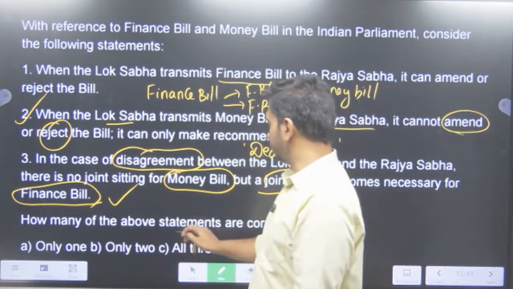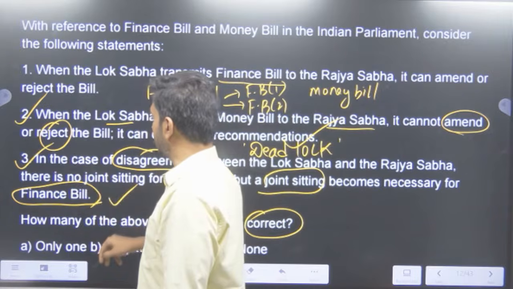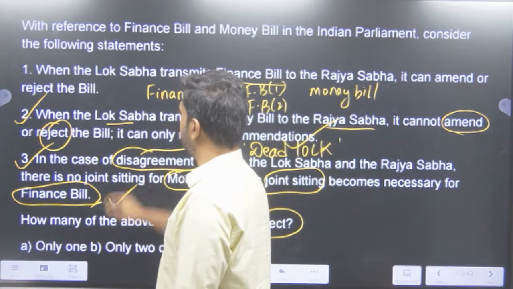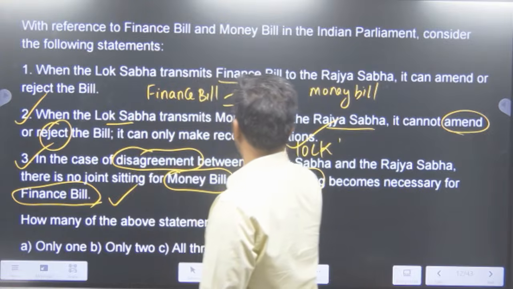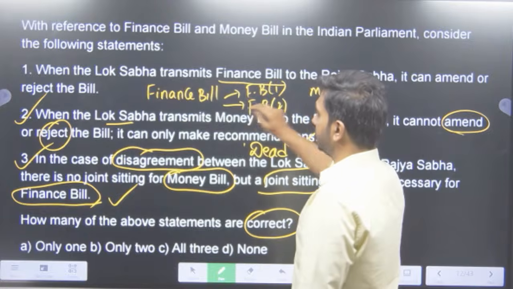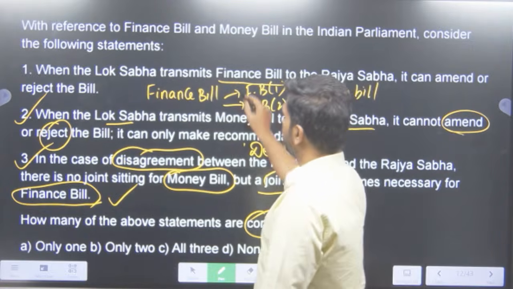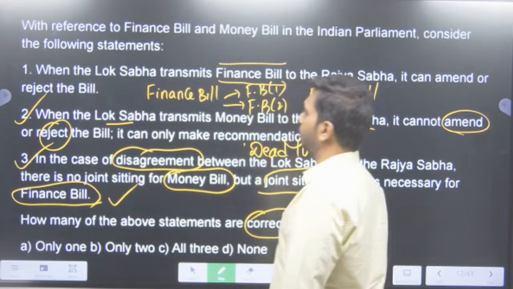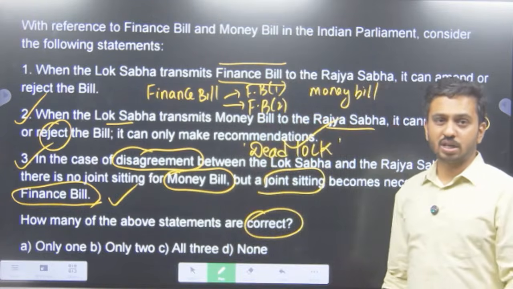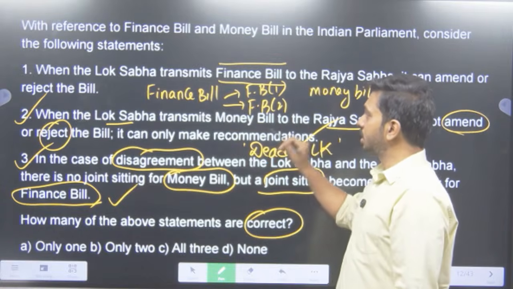Then how many of the above statements are correct? So 3 is definitely correct, 2 is definitely correct. When the Lok Sabha transmits a finance bill to the Rajya Sabha, it can amend or reject the bill. Yes, it can amend, it can also reject the bill if it's a finance bill. But if you go with a very strict knowledge, finance bills can be of 3 types.